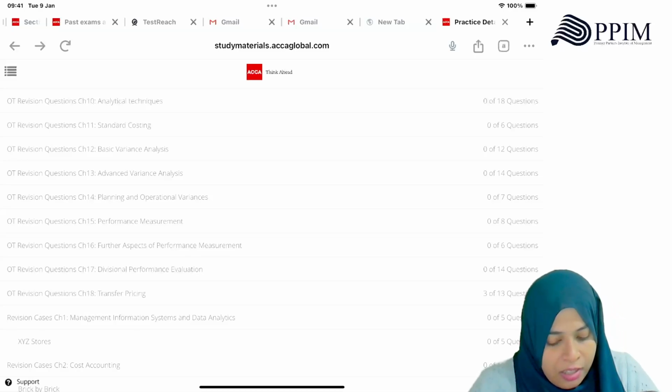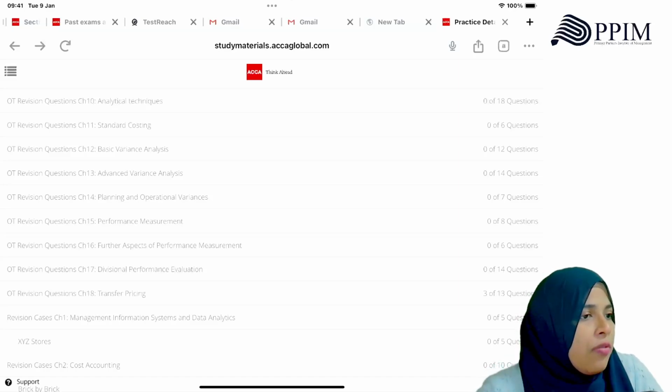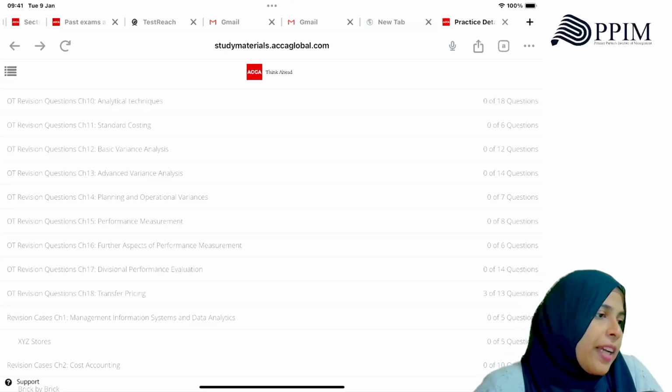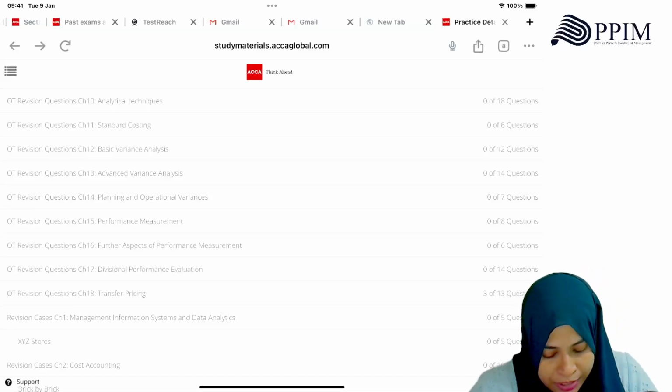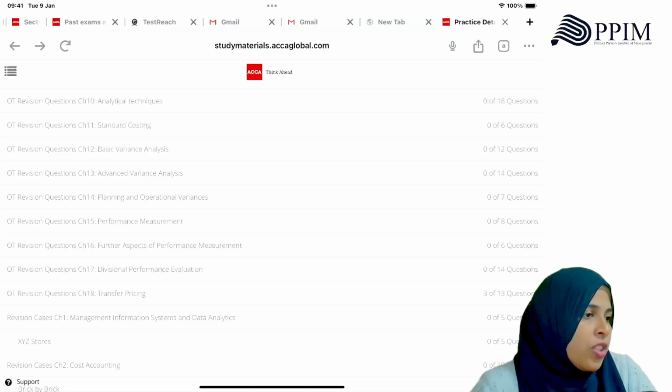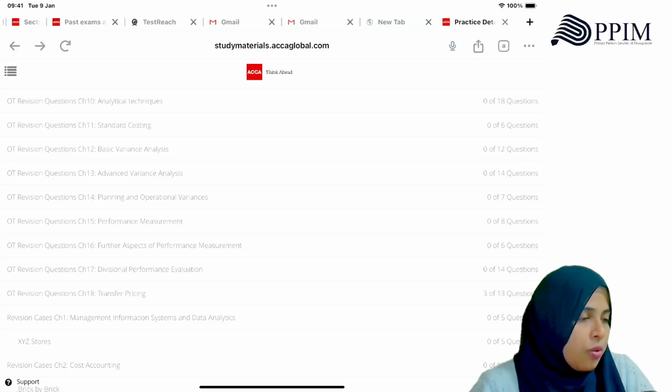Section A questions: finish all of them within 30 to 35 minutes. Take about half an hour to 35 minutes max for Section A, and try to finish it before 40 minutes. In Section B, you have 17 minutes to answer one question, so that's 51 minutes in total. You should be done with Section B completely in 51 minutes.